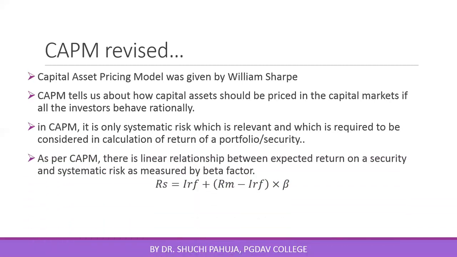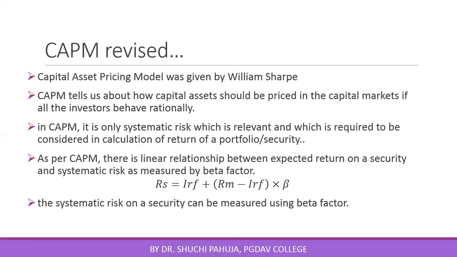This is the CAPM equation, which shows a linear relationship between expected return on the security and return for time and return for risk, right? In this equation, you can see that we are considering beta factor. That means risk premium is calculated only using systematic risk. This beta is an indicator of systematic risk, that means the quantum of systematic risk in the security or portfolio. This is calculated using beta factor.